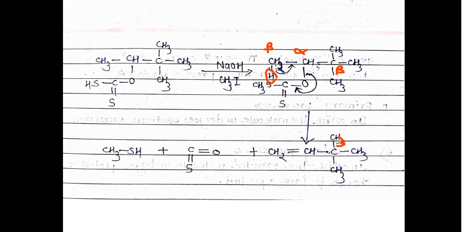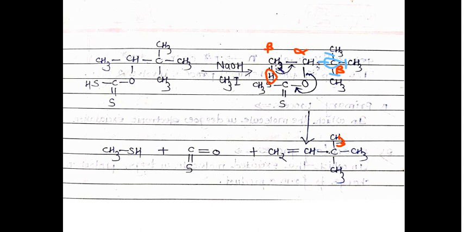This other carbon atom has three alkyl groups attached: this is the first alkyl group, this is the second, this is the third, and the fourth bond is with the carbon atom. So there is no hydrogen on that carbon atom. Only the hydrogen atoms on this beta carbon atom undergo elimination and give the alkene product, with formation of the side product.